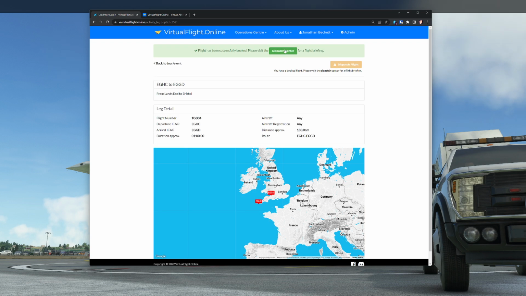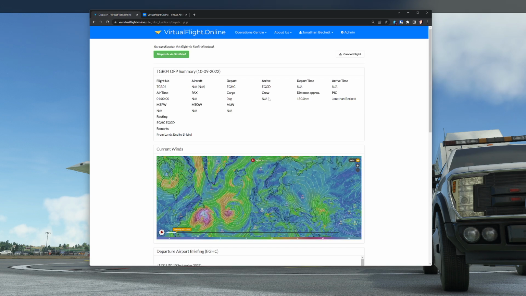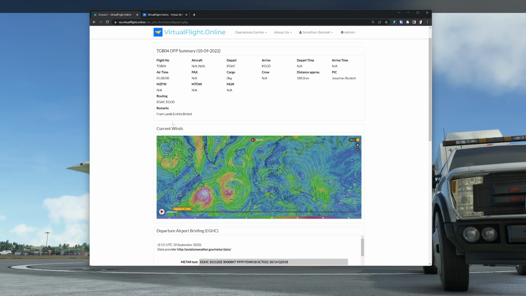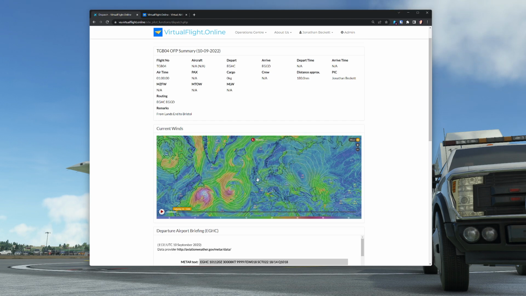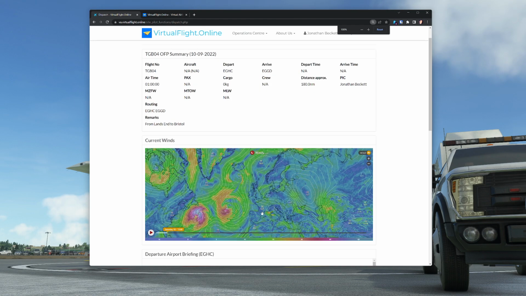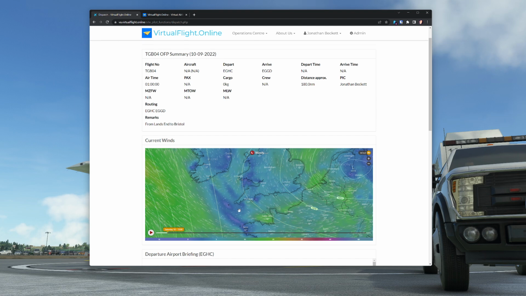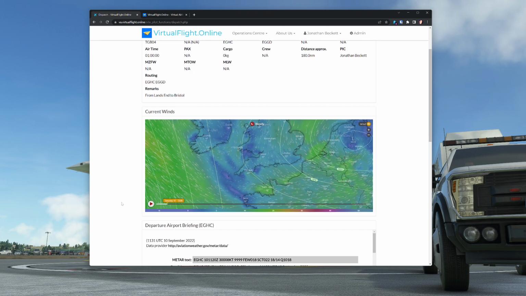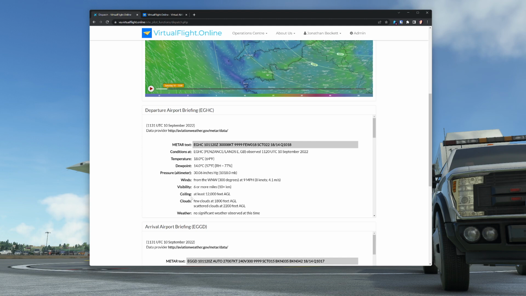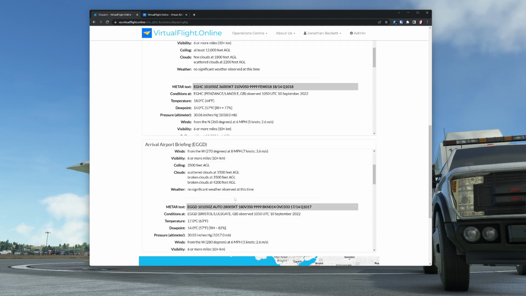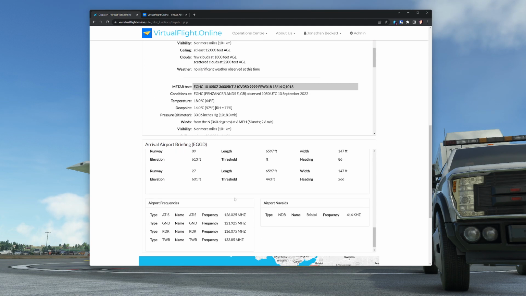So then it says we can go and look on the dispatch center for a briefing on the flight. It gives us the basic information, and it says here Land's End to Bristol. Okay, and it gives you the winds via windy.com. Oops, I'm using the wrong button there to zoom in. So you get an idea of where you're flying, of what the winds are, and from that you can have a full briefing. So it's almost like a small version of an operational flight plan.